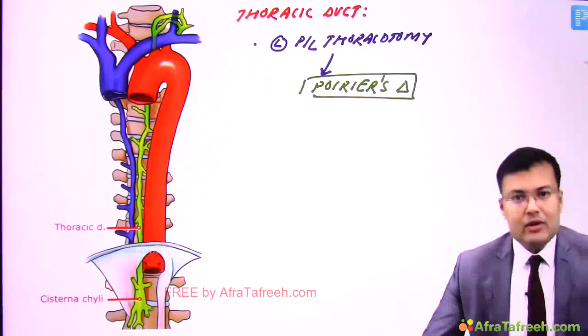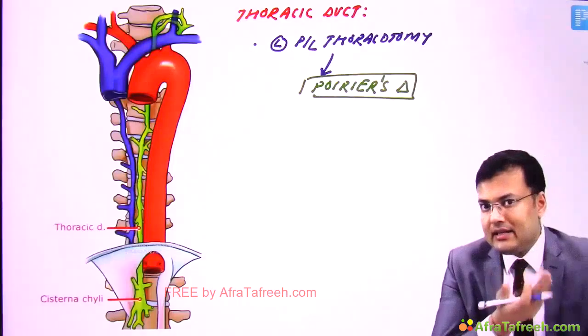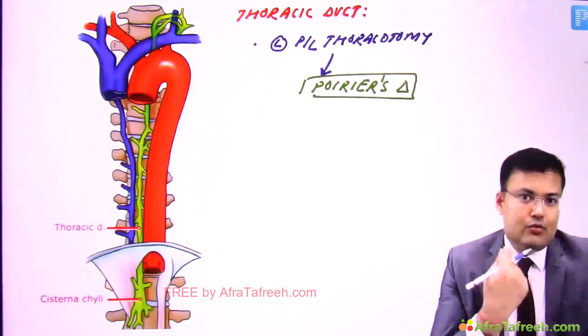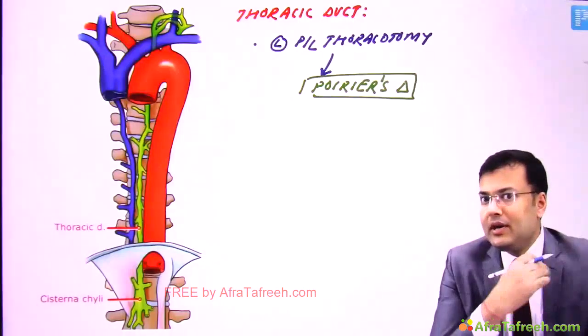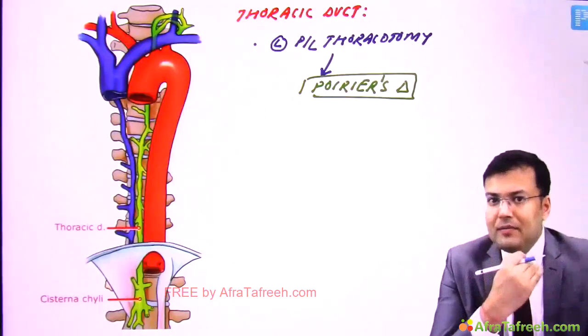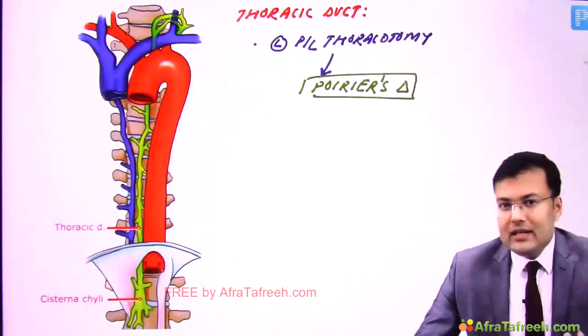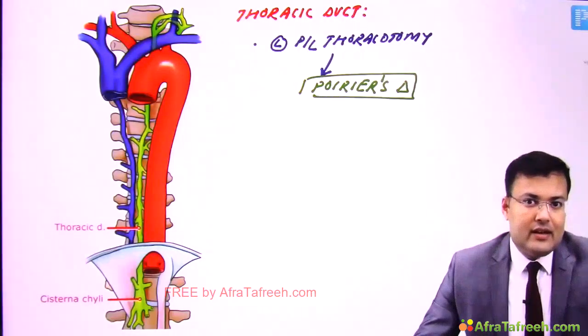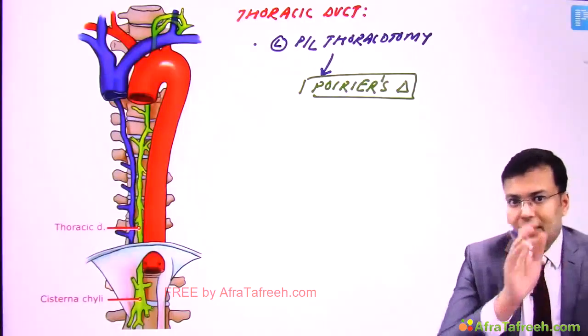Clear? So what are the boundaries? We discussed anteriorly there is the left subclavian artery, posteriorly there is the vertebral column, the base is formed by the arch of aorta, and generally in the floor which structure is there? Esophagus. So on the esophagus it is going to traverse.